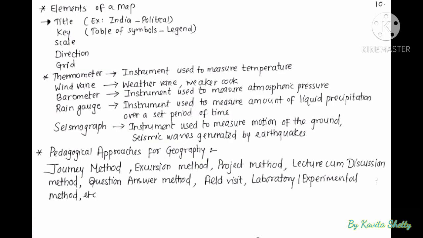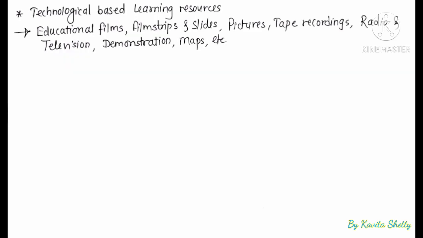Next are the elements of map, which are title, key, scale, direction and grid. Then there are some instruments used for some purpose. Just go through the points. Next are the pedagogical approaches for geography. Technology based learning resources are educational films, film strips and slides, picture tape recorders, radio, television, etc.